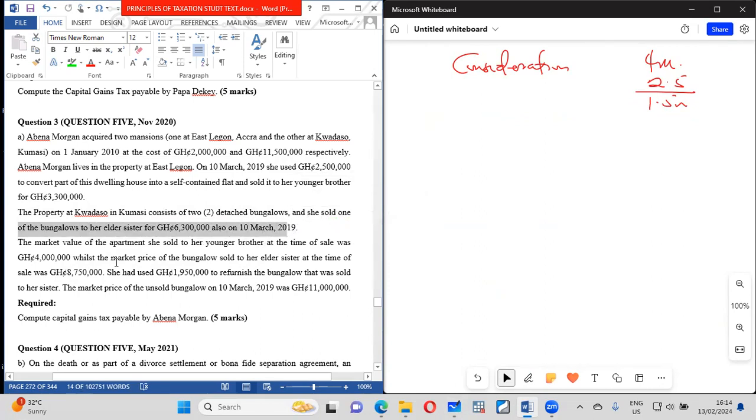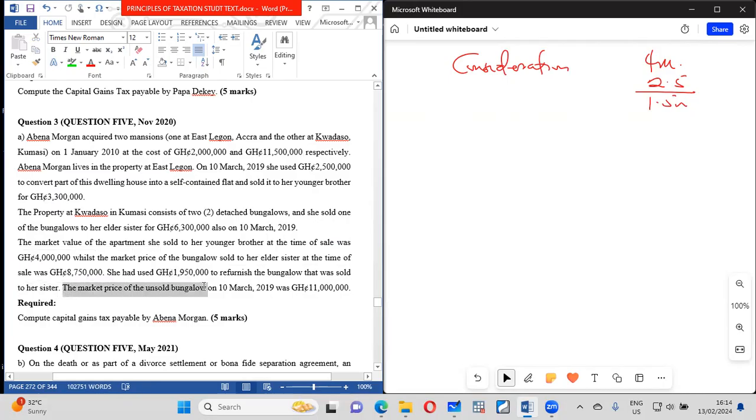But the market value proper is this amount. So the market value of the bungalow sold to her at that time was this amount. She had used 19502 to furnish the bungalow that was sold to her sister. So that is an additional cost.